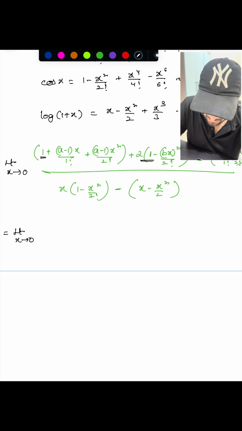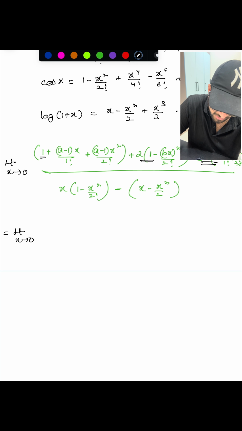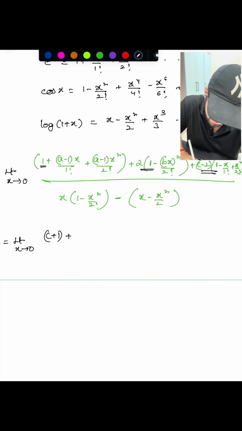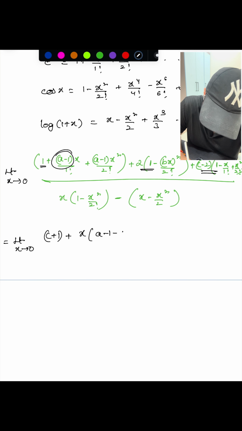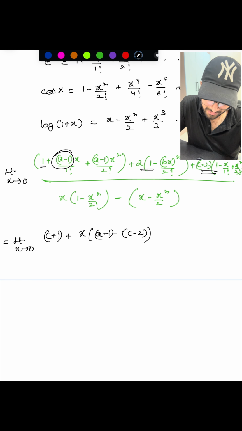1 here, 2 here, and c minus 2 here. So c minus 2 plus 3, you will be getting c plus 1, right? Next, coefficient of x: a minus 1 here and nothing here, minus of c minus 2, right? So a minus 1 minus of c minus 2. Okay, this is the x coefficient.